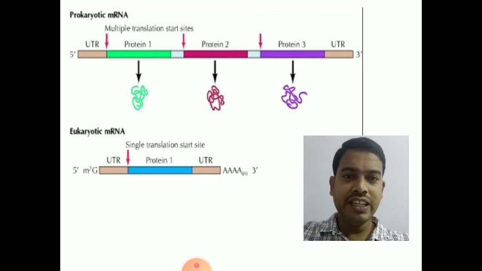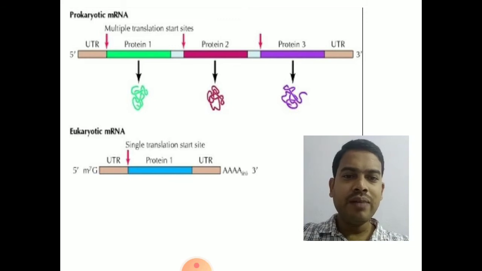If you see the structure in detail, the prokaryotic mRNA has 5' untranslated region, 3' untranslated region, and between that there are three. Here in this they have shown three genes. That means information present in genes is copied into mRNA, and the information in mRNA will code for more than one protein. So that is prokaryotic mRNA.